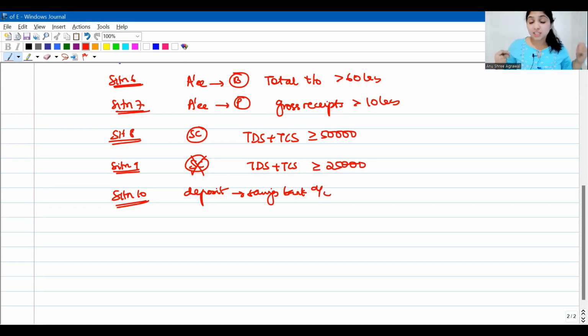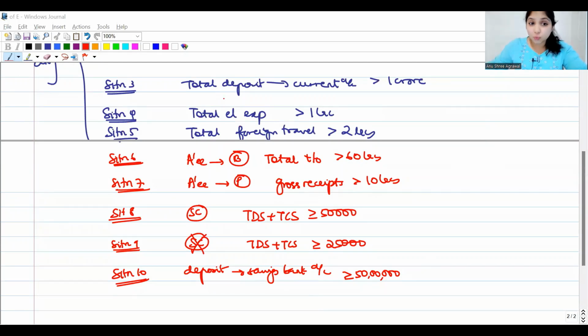All the banks put together, I will look at how much total deposit I put into all these banks put together. If the aggregate is at least 50 lakh rupees, then I will have to file the income tax return.